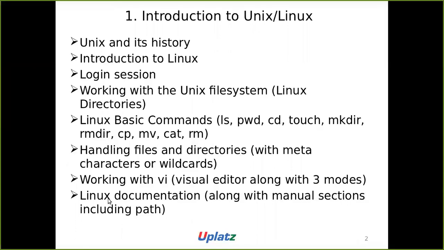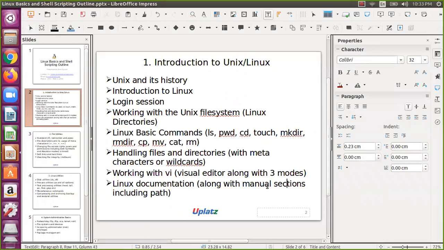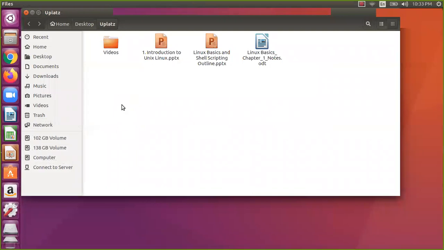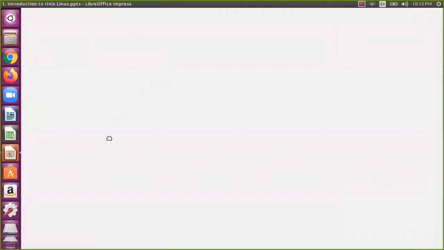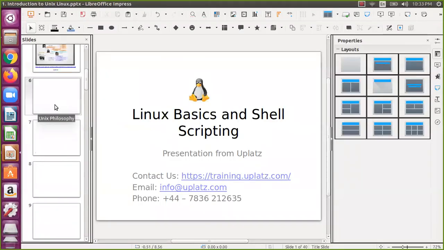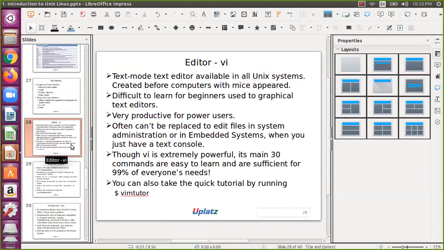Let us start with Linux documentation. But before that, we have not covered the slides of VI. Whenever you see the previous session, we have just seen what modes are there in VI and all that. But we have not cross-checked with the PPT for coverage. So let us check that first, then we'll go to the Linux documentation. That is very simple. Let us go to this particular VI.